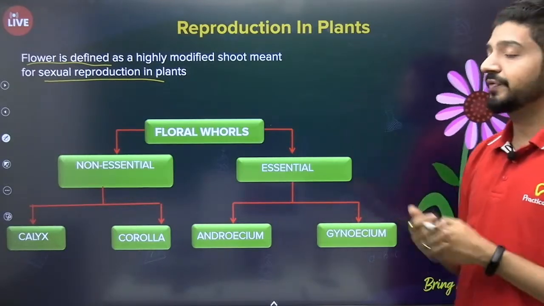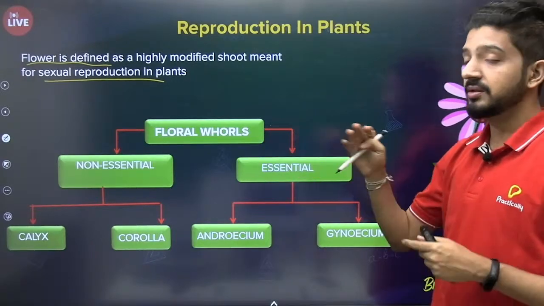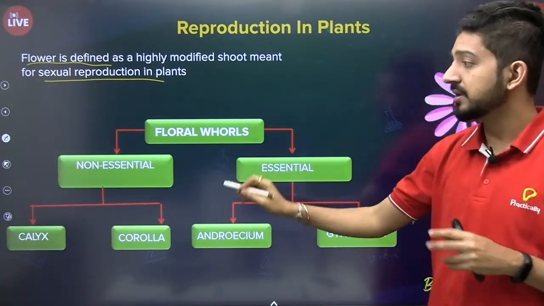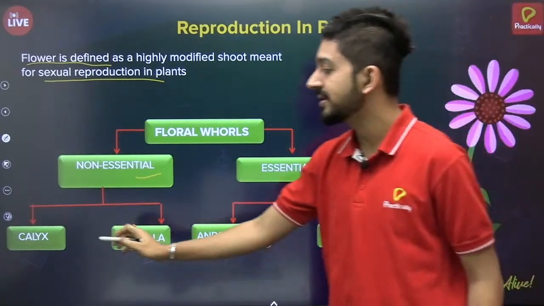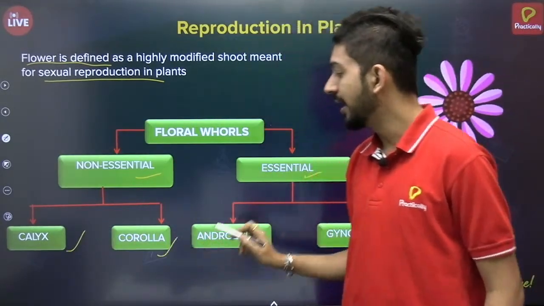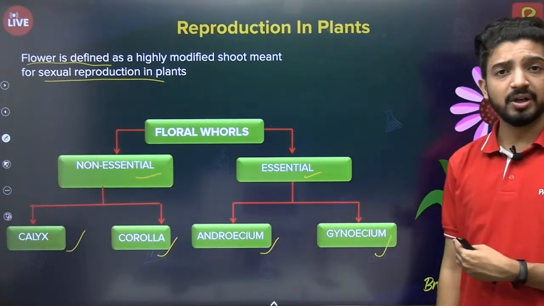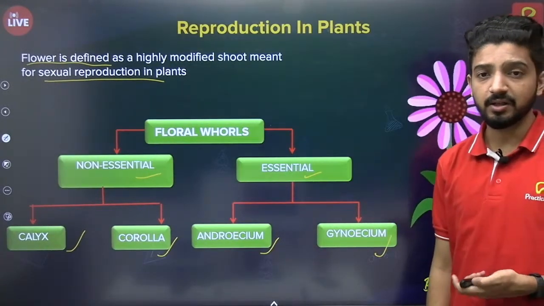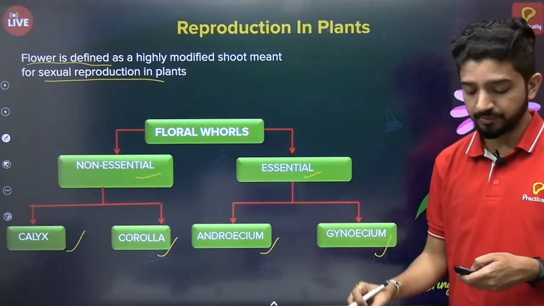So these are the different parts of a flower. There are two types of floral whorls: the non-essential and the essential. Non-essential ones are calyx and corolla, and essential ones are androecium and gynoecium. I'm sure all of you have studied these in your previous classes as well. We are going to see them in a little more detail and how they help in reproduction.